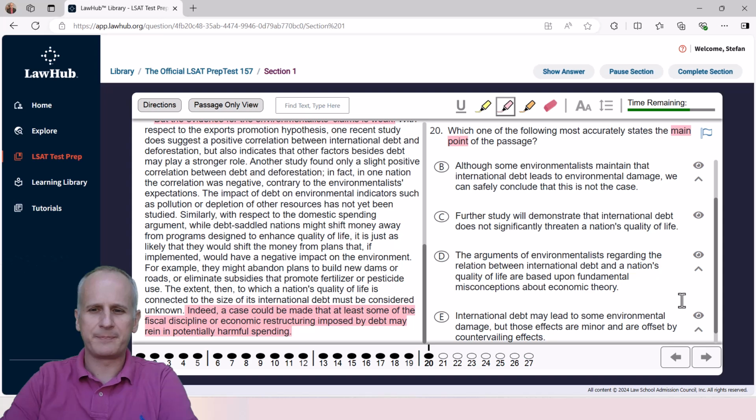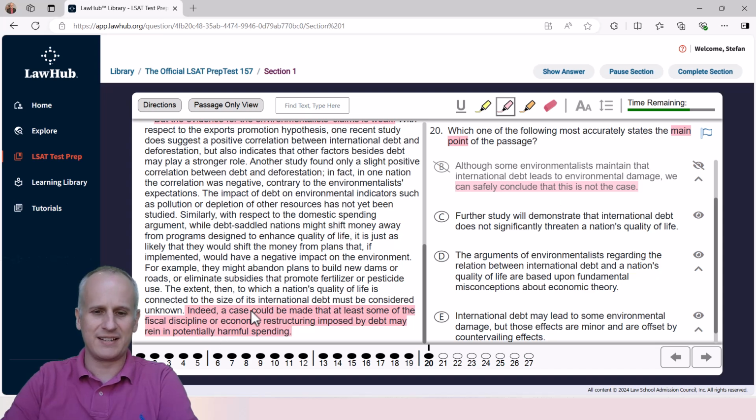But choice B, although some environmentalists maintain that international debt leads to environmental damage, we can safely conclude that this is not the case. Well, no, that's extreme. It doesn't say that we can safely conclude that those environmentalists are wrong.